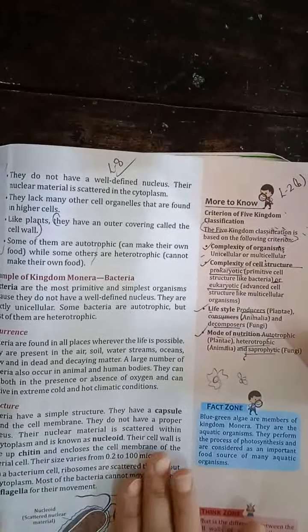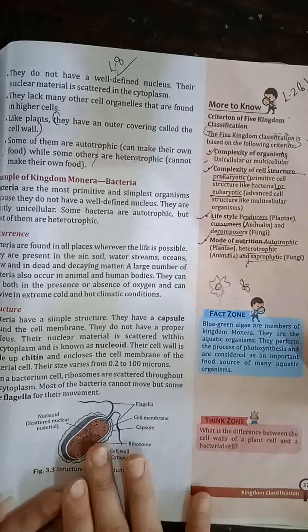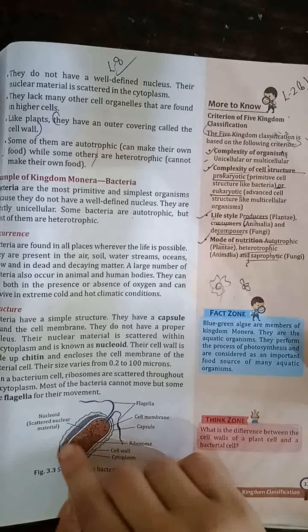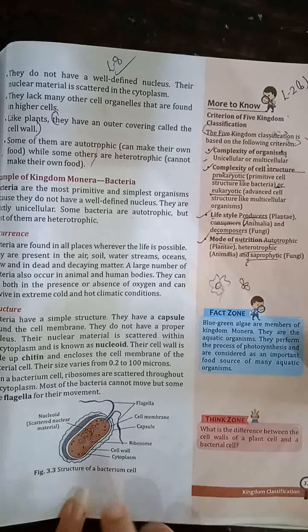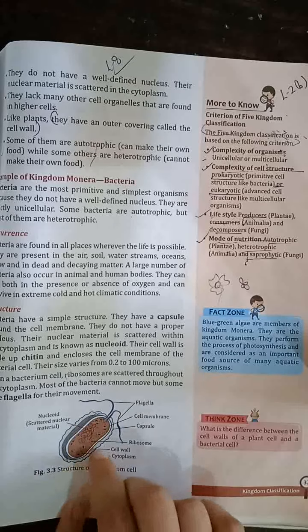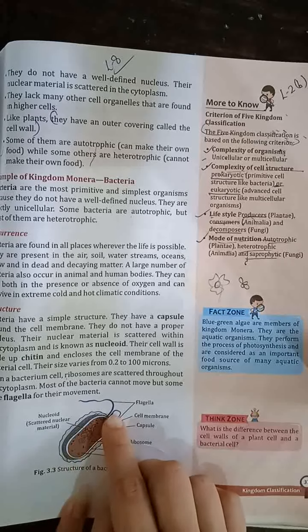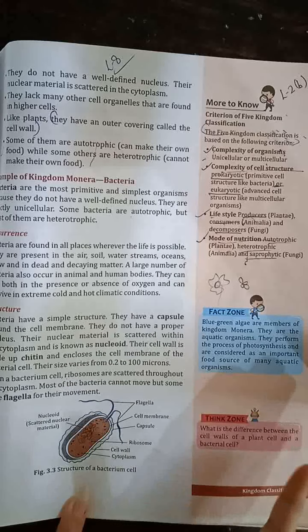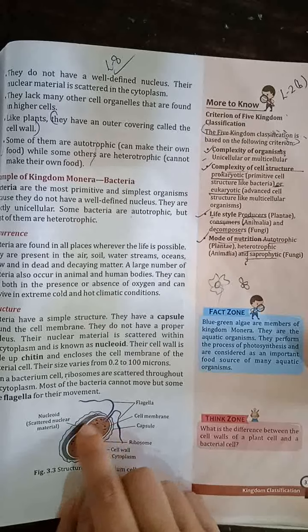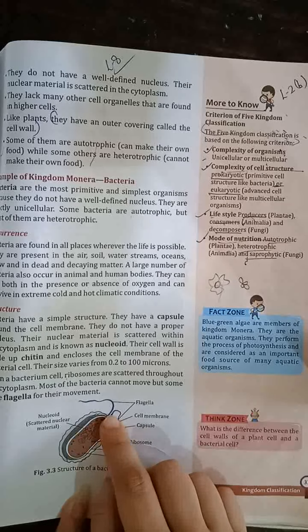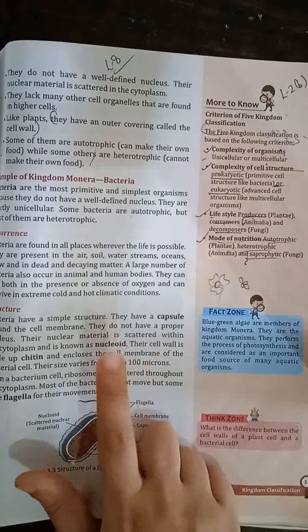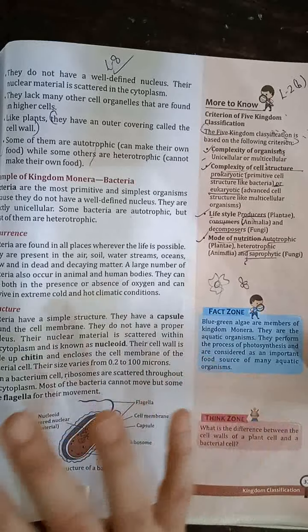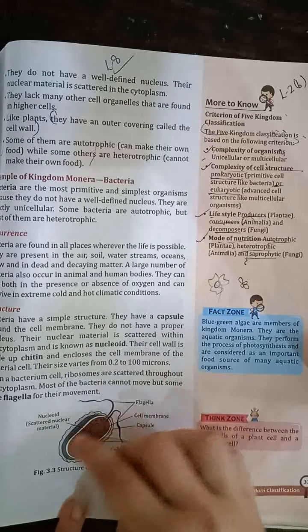Next comes your structure, which is very important. You can look at the diagram given in your book. Bacteria have a very simple structure. They have a capsule around the cell membrane. You can look into the diagram, they have this capsule. This is the cell membrane, and they have a capsule around it. They do not have a proper nucleus because it is prokaryotic, and the nuclear material is scattered in the cytoplasm and it is known as nucleoid. You have to remember the term nucleoid.